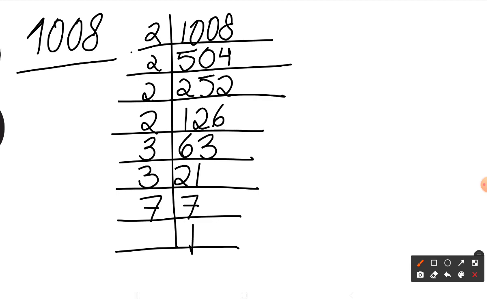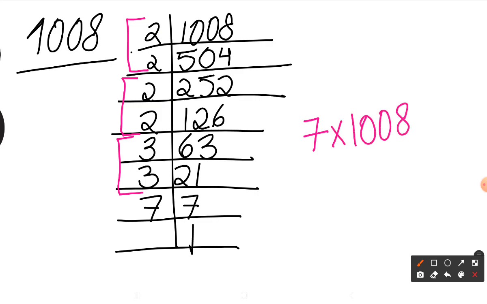Let's make the pairs again. So I'll get pair of 2, again pair of 2, pair of 3, but there is no pair of 7. That means in order to make 1008 a perfect square number, we have to multiply it by 7. So we are just gonna multiply 1008 by 7.